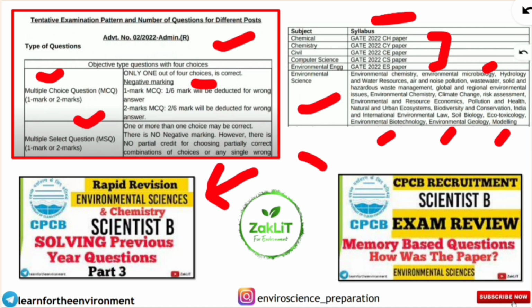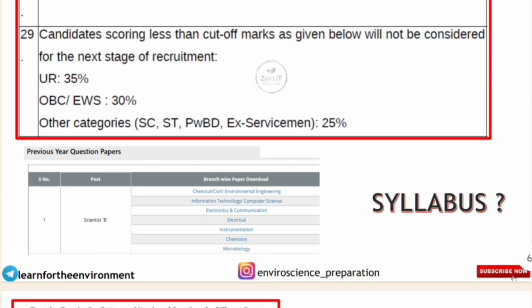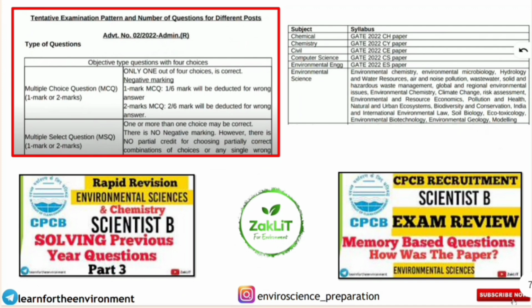Similarly, the main thing is that others upload the previous year's questions, but these are not updated ones. Updated ones means what question is actually coming. For example, last year 2023, when CPCB was having recruitment, after the examination students gave their memory based questions, the exact questions which we discussed in this video, exam review, how was the paper, what were the questions. So if you know this, you will be able to know how the questions are coming.